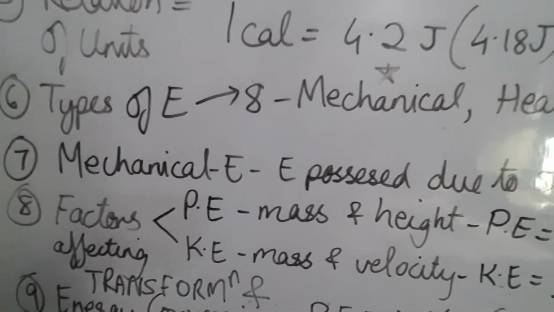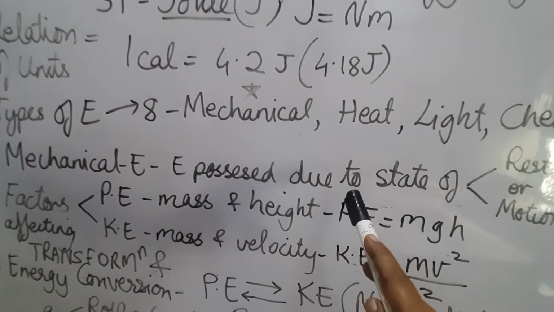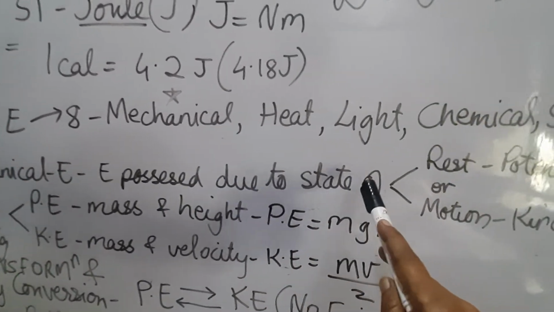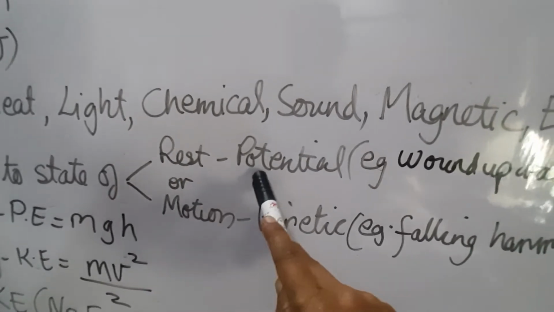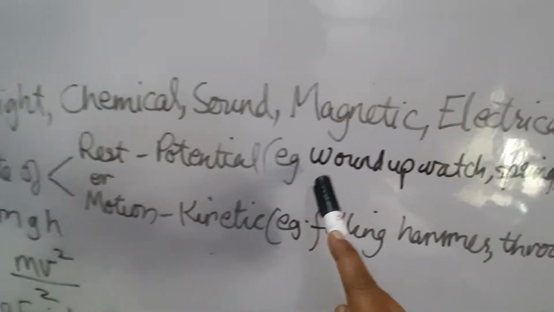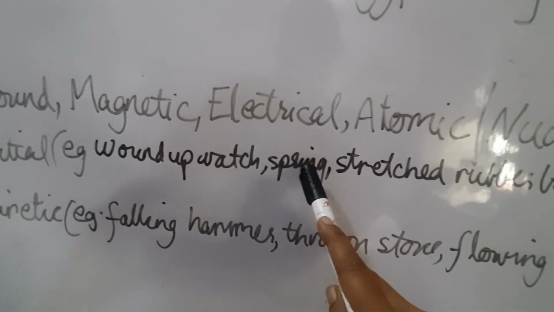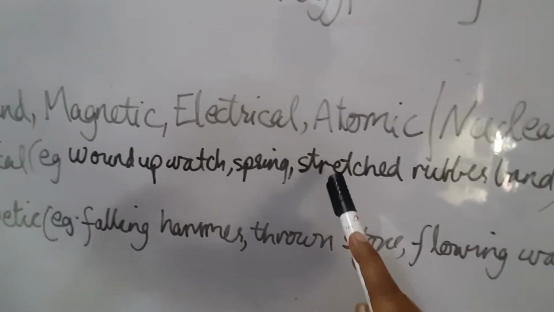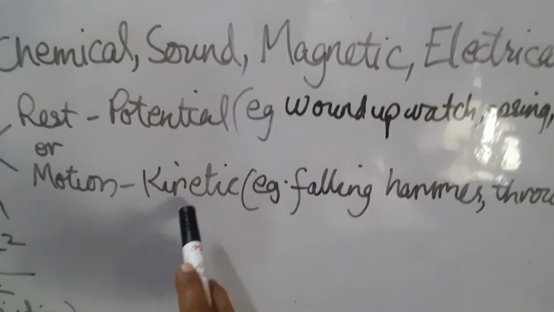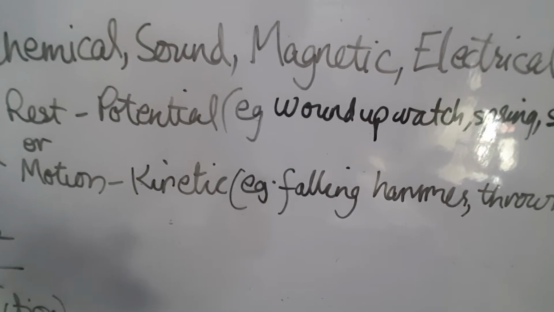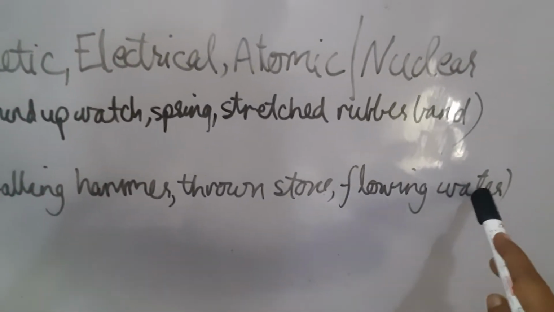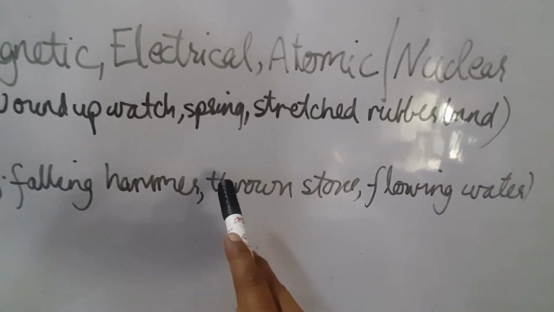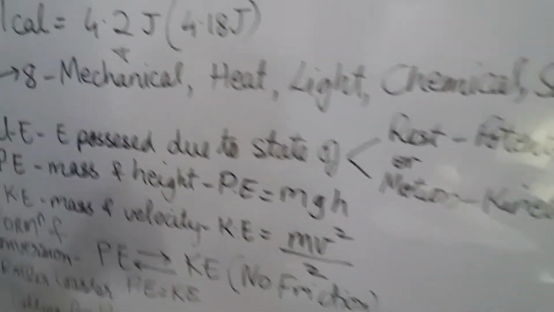So what is mechanical energy? It is the energy possessed in a body due to the state of either rest or motion. Now rest is called potential energy. For example, we have a wound up watch, we have a spring which is compressed, we have a stretched rubber band. In motion, we have kinetic energy. What are the examples? Falling of a hammer, a thrown stone, flowing water, a bullet fired. All are examples of kinetic energy.